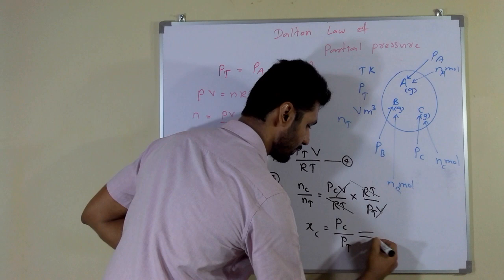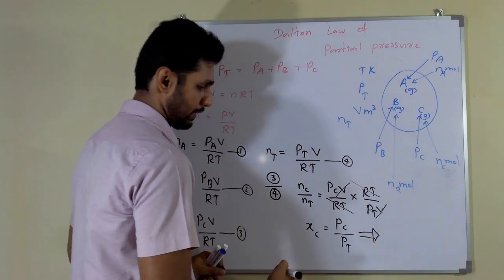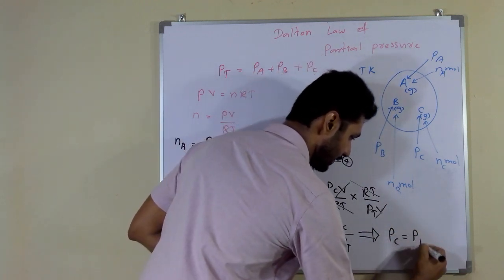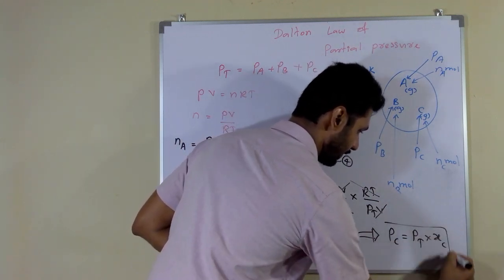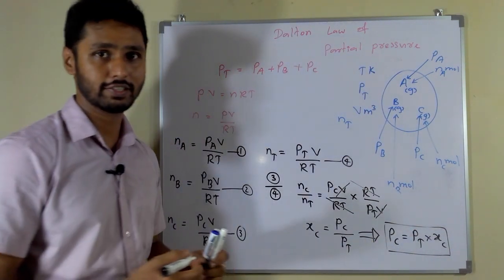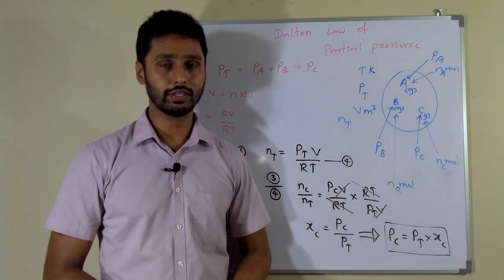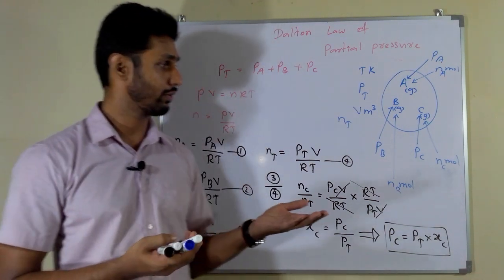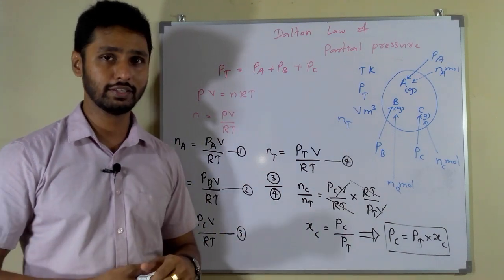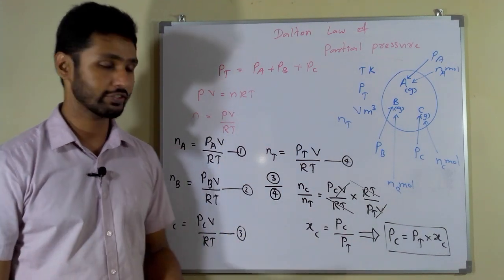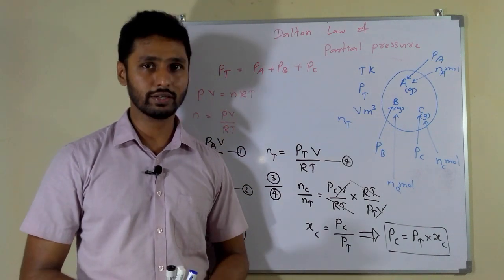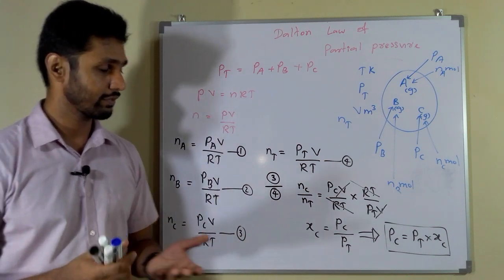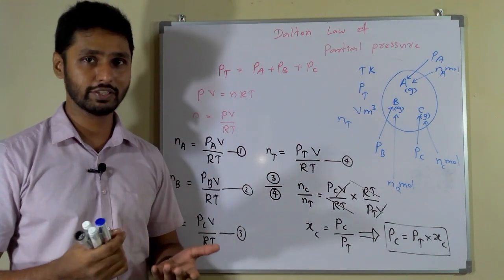Then you can convert this and make partial pressure of C the subject, then PC equals PT into XC. That means partial pressure of C is equal to the total pressure into mole fraction of C. So this is about all of the gas laws regarding gaseous state of matter in our syllabus. So you can check all the theory parts which we have discussed so far.